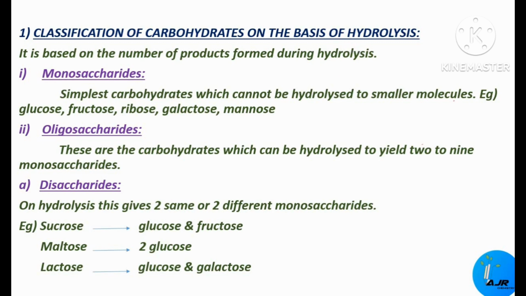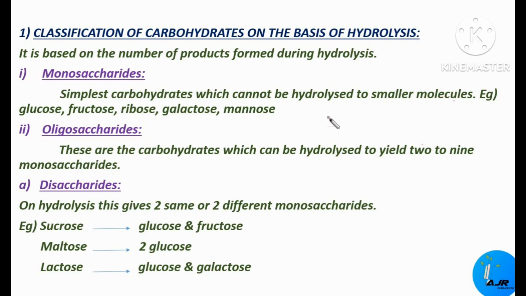While we are hydrolyzing a carbohydrate, different types of products are formed. Based on the number of products formed, we can categorize carbohydrates into different categories. The first type is monosaccharide. What are monosaccharides? They are the simplest carbohydrates, which cannot be hydrolyzed to smaller molecules.